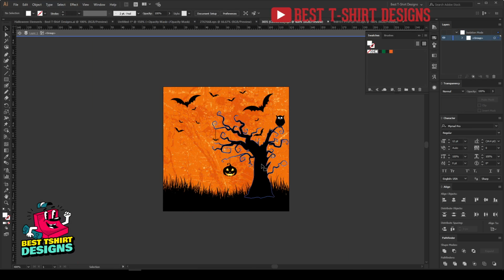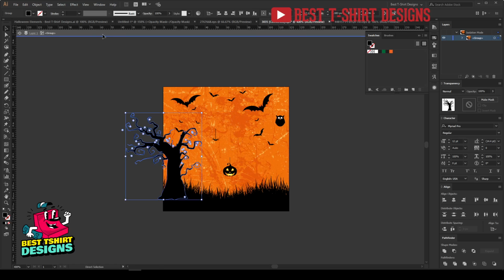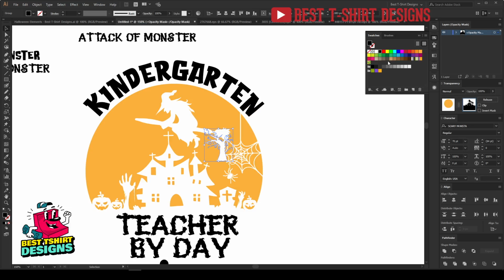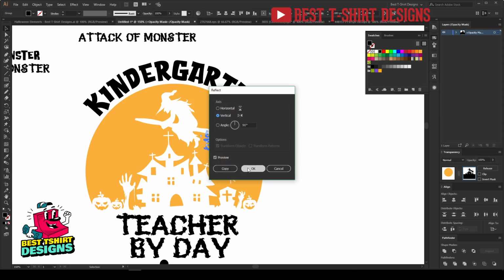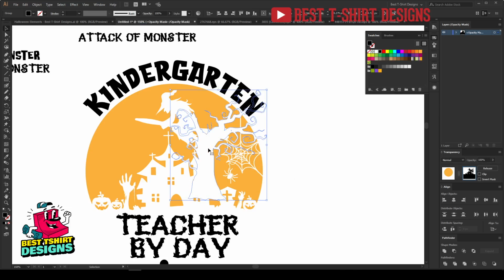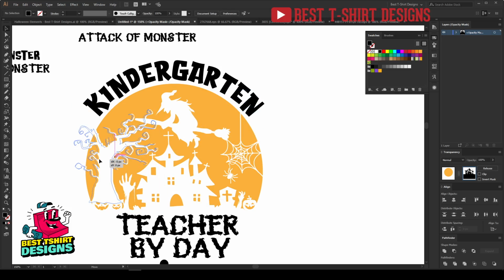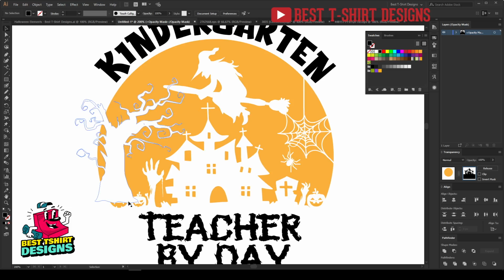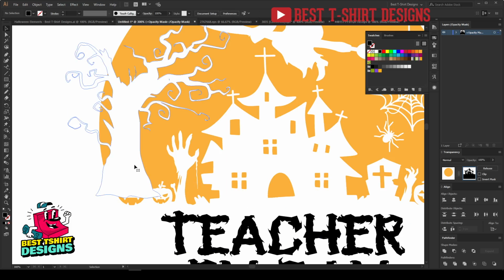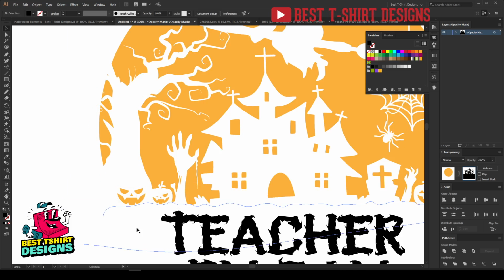So this tree is what I wanted to use. Let's copy this and paste it here. Make sure it is 100% black. I'm going to reflect it to place it in this direction, just to fill this side of this ellipse that we are creating here. But here I want to do a bit more modification: Control X, then Control F to paste in front, and I want them to be visible. So I'm going to select this tree and erase some of its part, and this is how it is going to look right now.